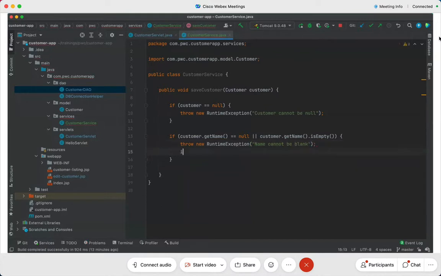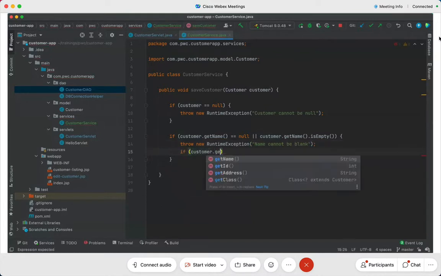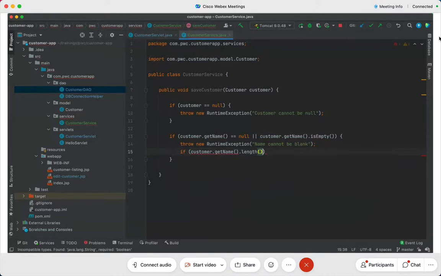Then I'll say if customer.getName.length is less than or equal to 5, or less than 5, that's the business rule, whatever the logic is, then I'll throw the exception saying the name cannot be blank, and it must be greater than what?